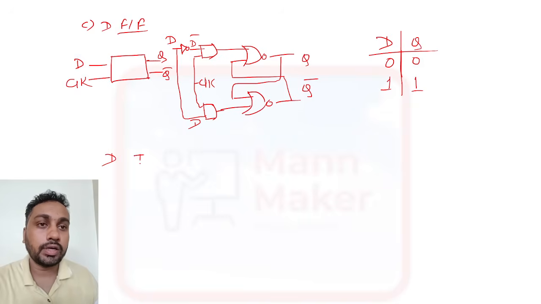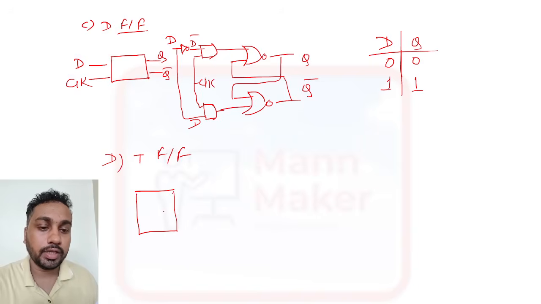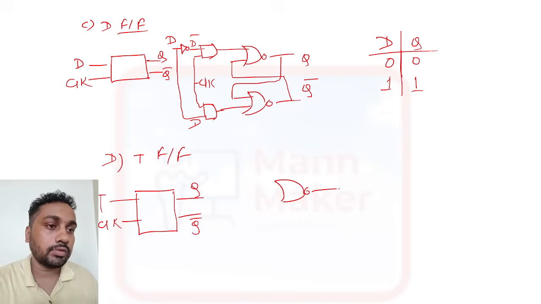Now if we talk about T flip flop. T flip flop is the same as D flip flop, it has two inputs: one is T and another is your clock signal, and here we have Q and Q bar. Same diagram you need to use, with NOR gates and feedback paths.